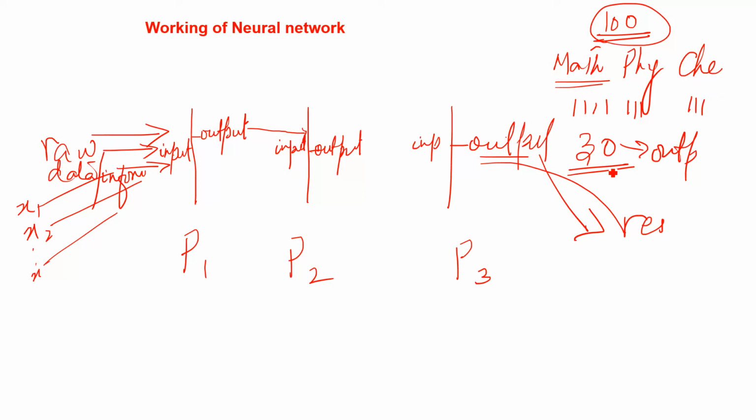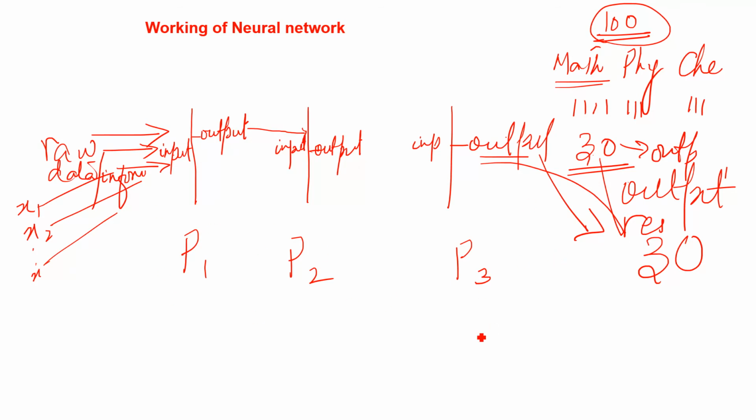What I said, if suppose I said 30, if it's producing 30, that is fine, I am looking for this result. If it is not the same, then we have to change the working of this neural network. But this is the simple working.